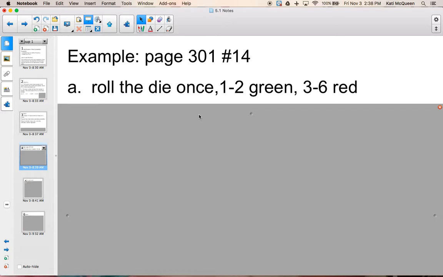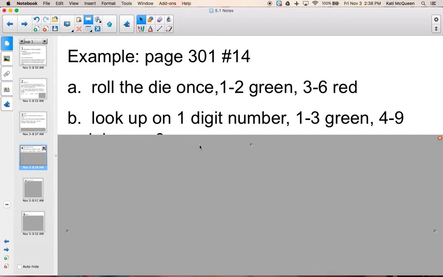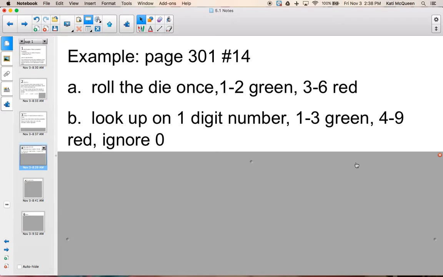Now there's more than one option there. You could have picked any 2 numbers to represent green as long as the other 4 represented red. Thinking about table D, the table of random digits, that has digits 0 through 9, so that's 10 choices. There's not really a way to represent 1/3 with 10 choices, but there is with 9. So we're going to pick one number off the random digit table. We're going to make 1 through 3 green and 4 through 9 red and ignore 0. We have to ignore that 0 to get exactly 1/3 here. When we take out the 0, we just have 1 through 9, or 9 choices. So I'm going to make 3 of them green and the other 6 red.